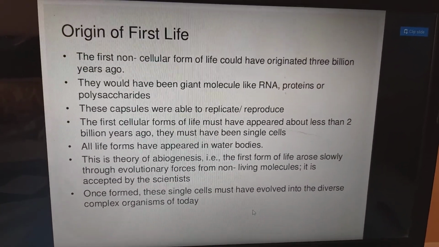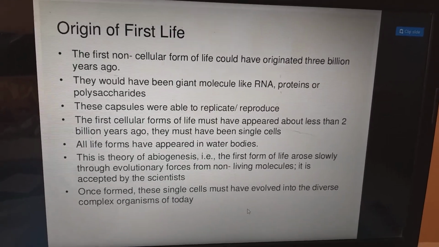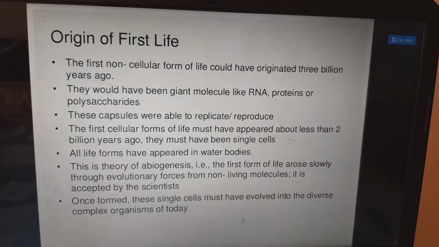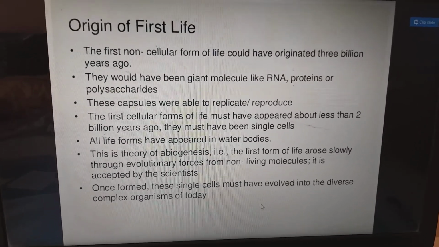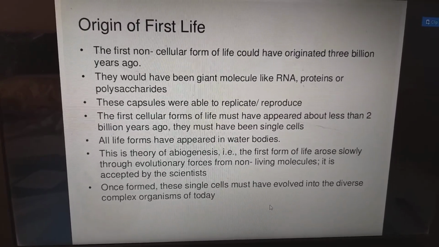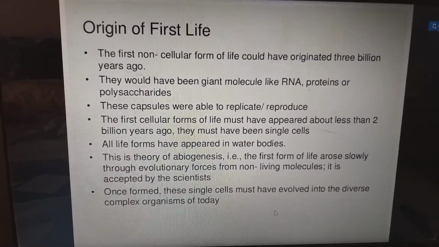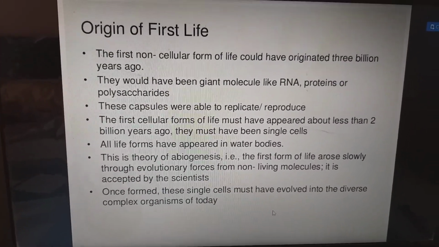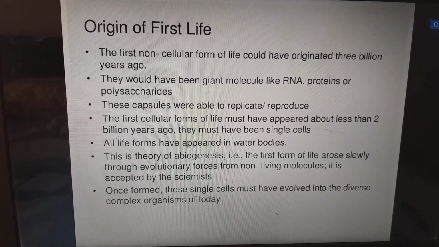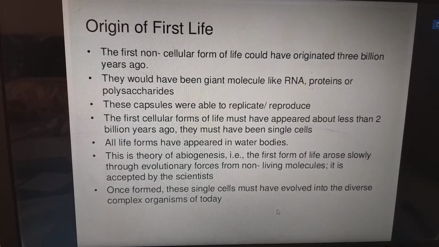Origin of life. So, origin of first life. The first non-cellular form of life could have originated 3 billion years ago. So there would have been giant molecules like RNA, protein, or polysaccharides. These capsules were able to replicate and reproduce. The first cellular forms of life may have appeared less than 2 billion years ago.